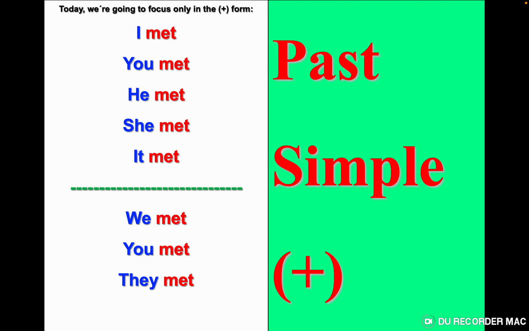I met you yesterday. So we say "nice to meet you" in present. In the past, I met you. I met, you met, he met, she met, it met, we met, you met, they met.